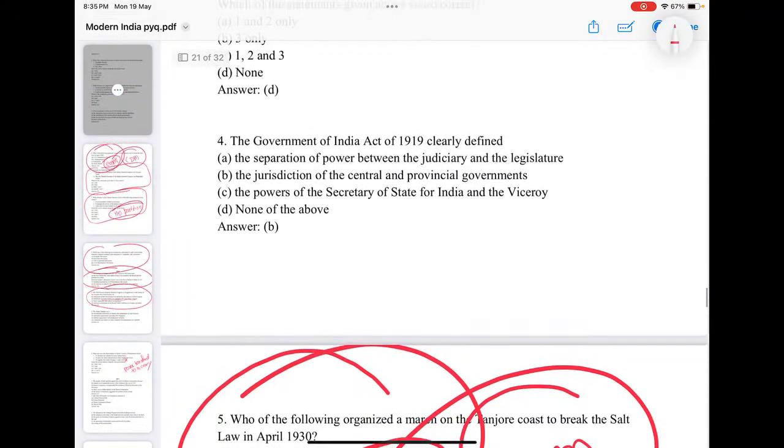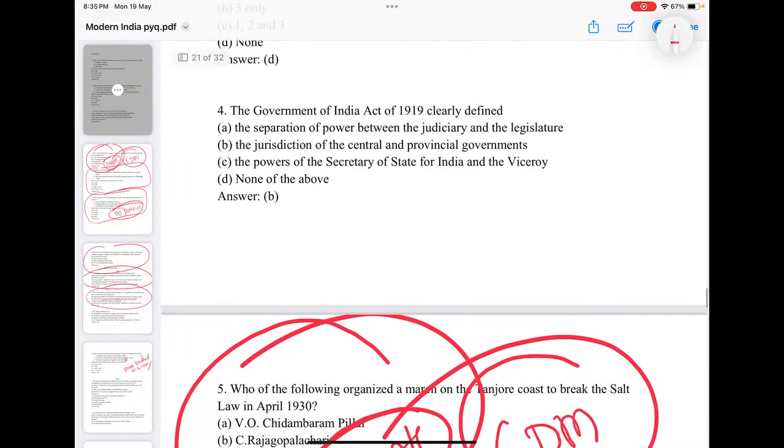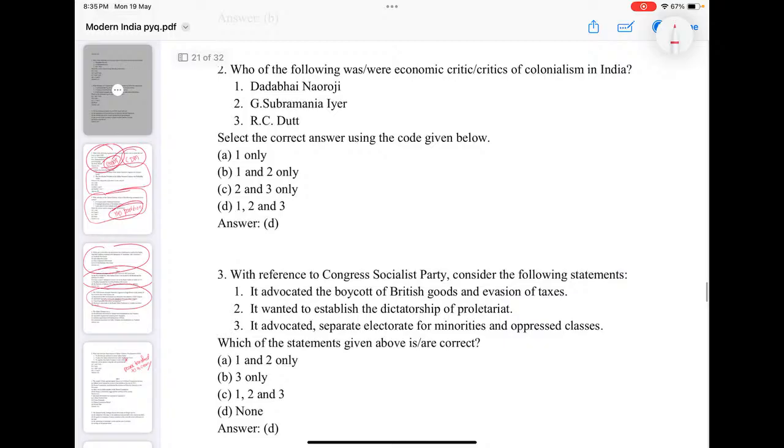Rajagopalachari. Government of India Act 1919 clearly defined what? The separation of power between judicial legislation, jurisdiction of central and provincial governments, power of Secretary of State for Indian Viceroy, none of the above. Better option, I will go for jurisdiction of central and provincial governments.